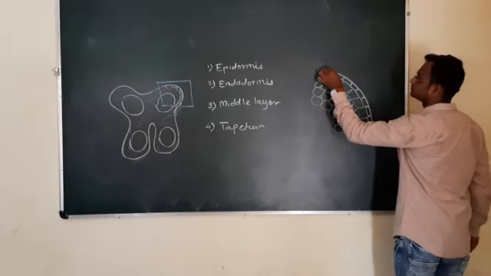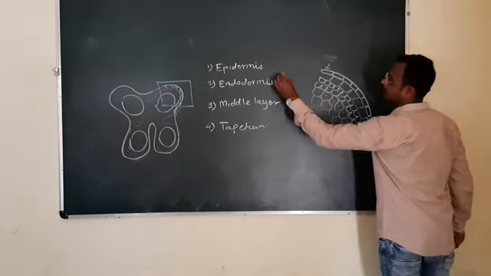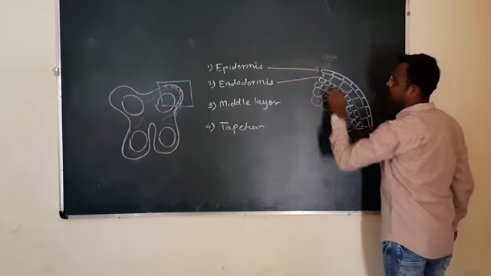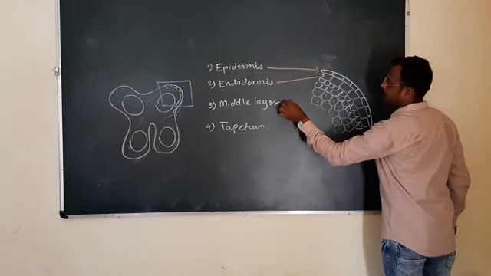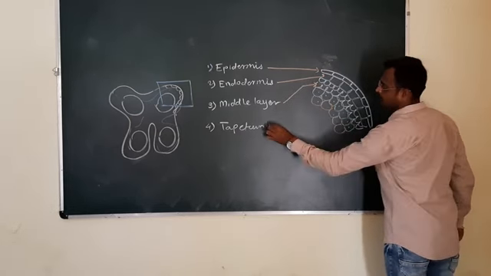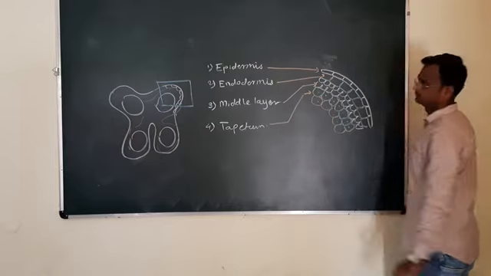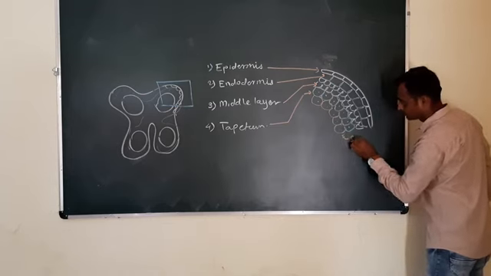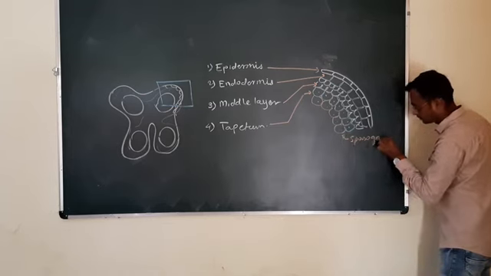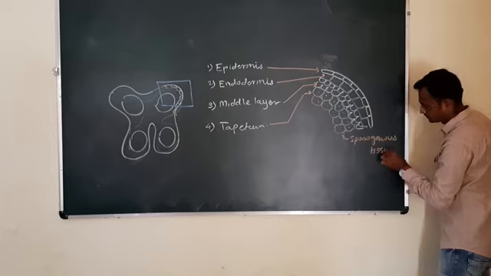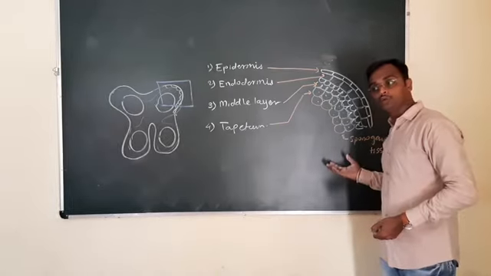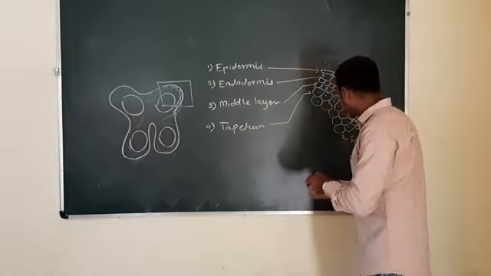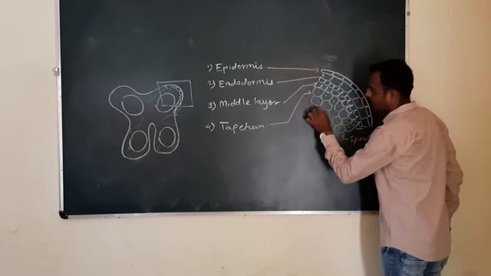Now this is epidermis. Next to this, here it is endodermis. These are middle layers, and here is the tapetum. And this is the sporogenous tissue. This sporogenous tissue divides meiotically to form pollen tetrad.